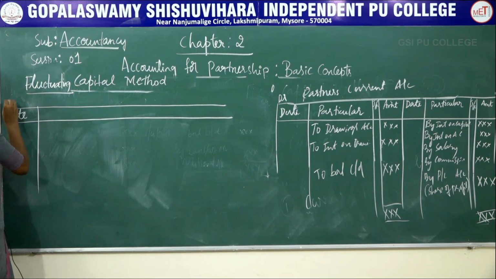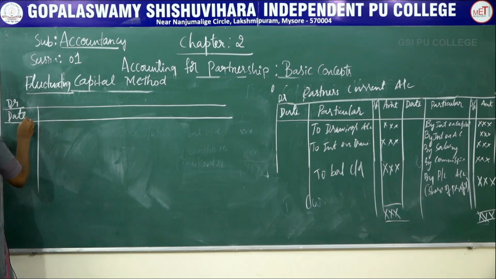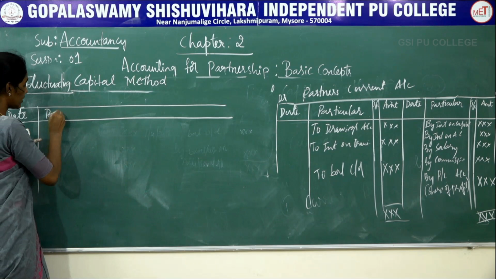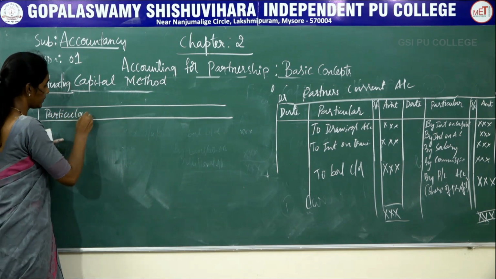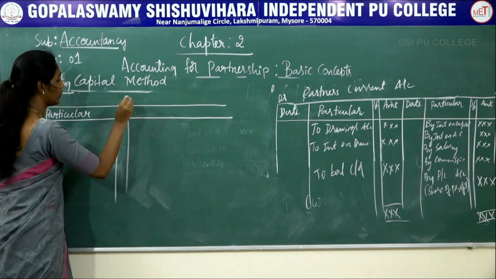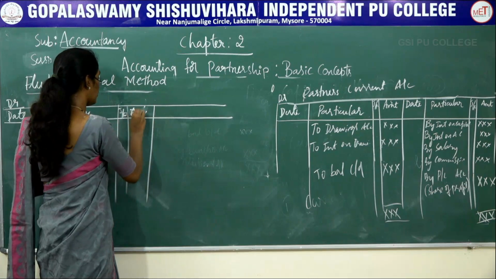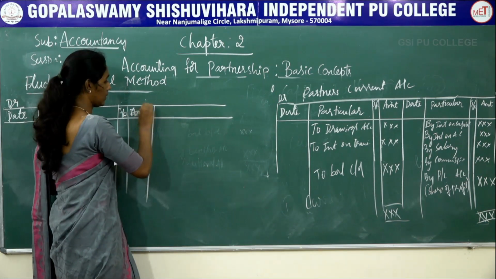Format is also the same under this method. First you have to draw date line, the next particulars, then journal folio, date, amount, date.